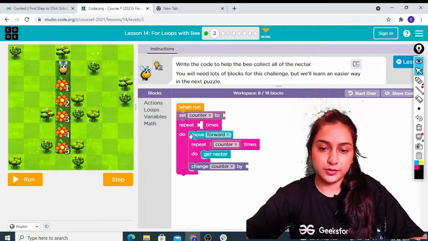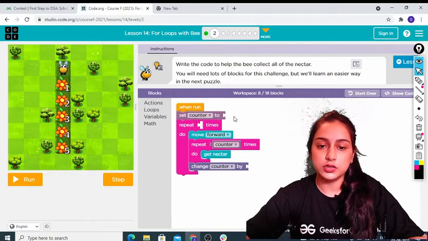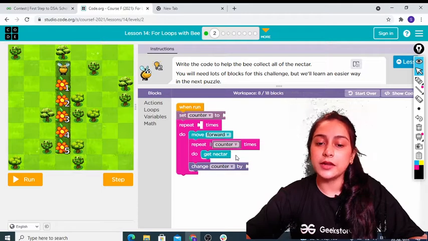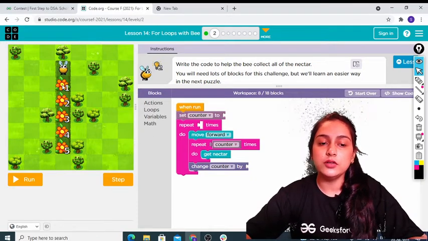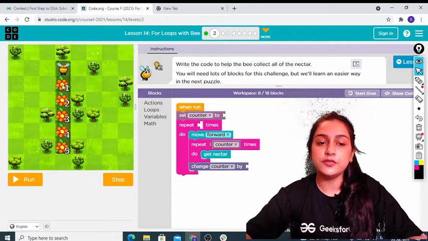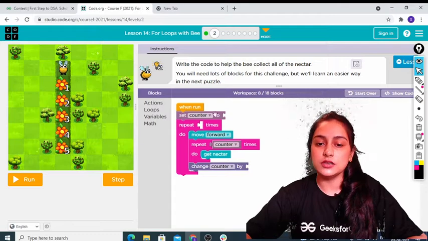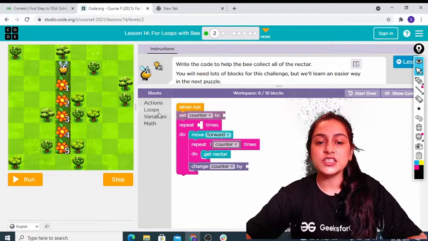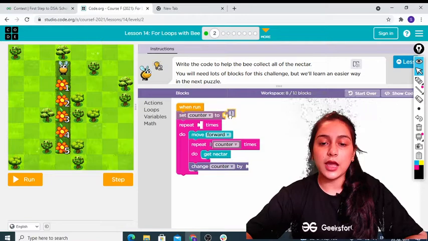So here's the thing. What we are doing is that we have to first set the counter. Can you see where we are using counter? We are using counter in getting nectar. While we are getting nectar, we are using counter. So what we can do is, very first time we are collecting one nectar. So we'll fill this counter variable with value 1. So what value will we give this counter? We'll give 1, okay, to the counter variable. So I will just take it and put it over here.